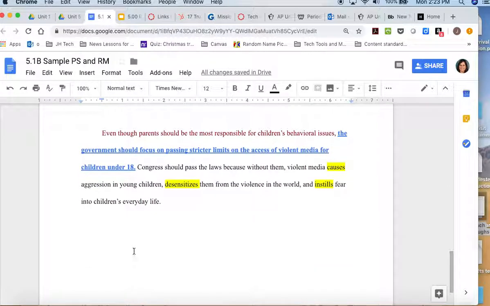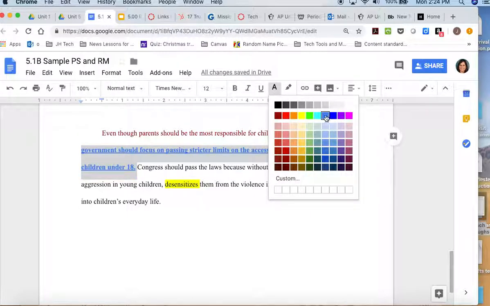Let's look at another one. This is dealing with violent media. So even though parents should be the most responsible for children's behavioral issues, the government should focus on passing stricter limits on the access of violent media for children under the age of 18. So again, here's my counterclaim that I have written in red, and again, you just come up here and you change the text color to red. I have changed the position statement to blue. I have bolded it and underlined it.